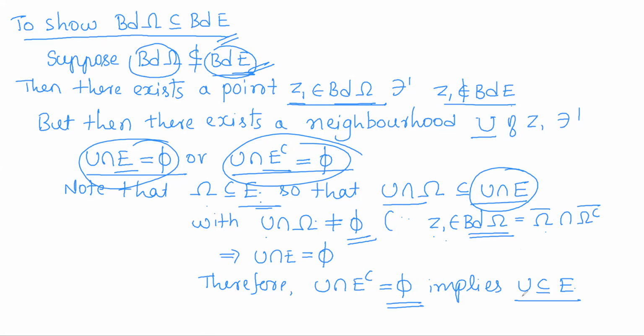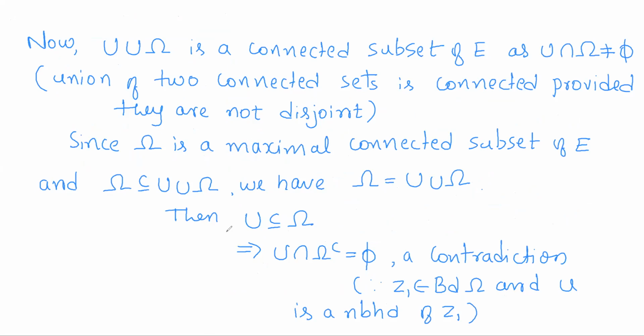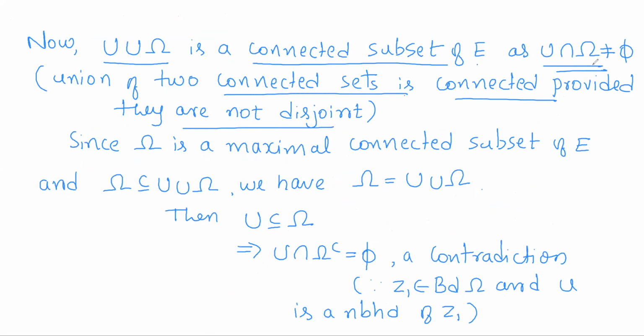U being a neighborhood, it is a connected subset of E, and omega is also a connected subset of E. So the union will be a connected subset of E as they are not disjoint. There is a result: the union of two connected sets is again connected provided they are not disjoint. So U intersection omega is non-empty, that is, they are not disjoint, and U is connected, omega is connected. So the union will also be connected. But this union contains omega.